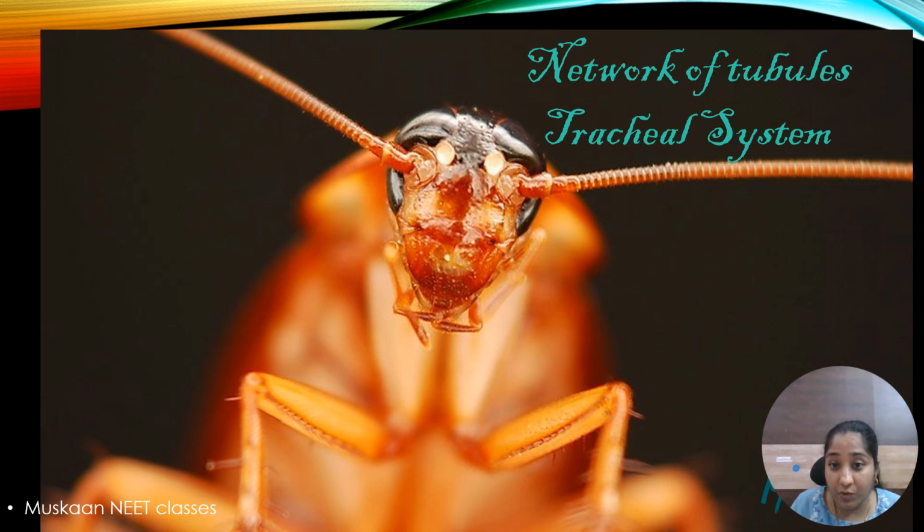Next, coming to the arthropods. Arthropoda means jointed legs. The organisms bearing jointed legs are called arthropods. In arthropods the entire body is covered with a network of tubules. Gas exchange takes place through these tubes, so we call it the tracheal system. The opening of the tracheal system is called a spiracle. Through the spiracle, air passes and gas exchange takes place in terrestrial arthropods.